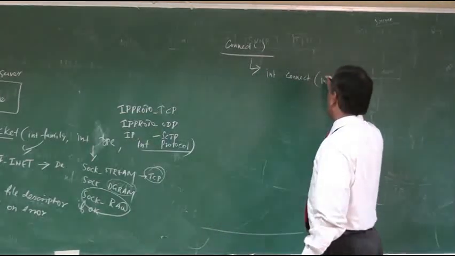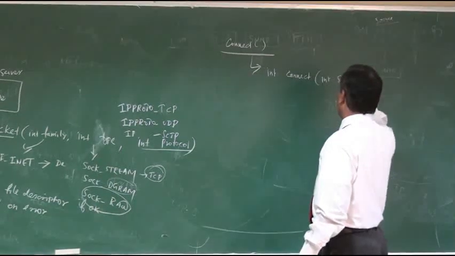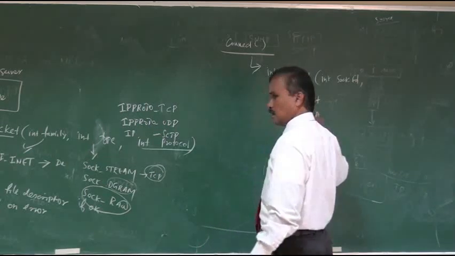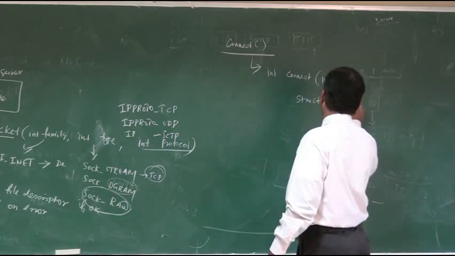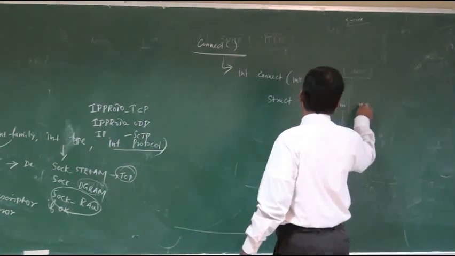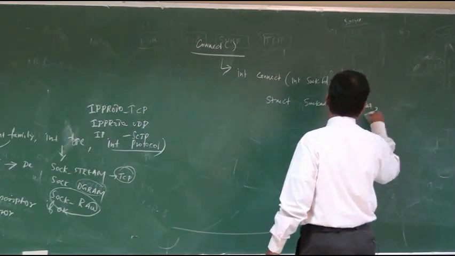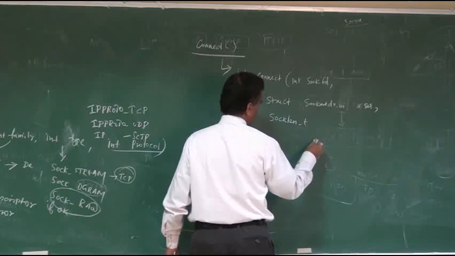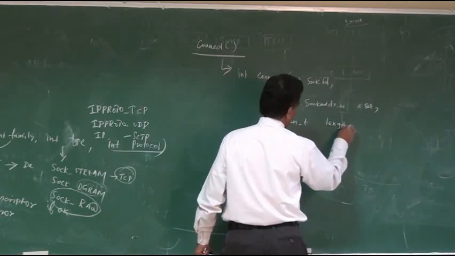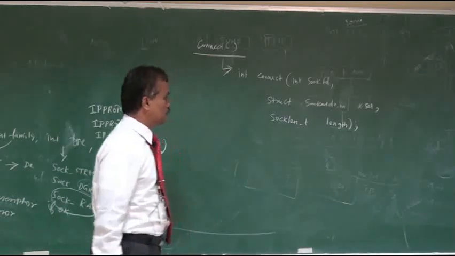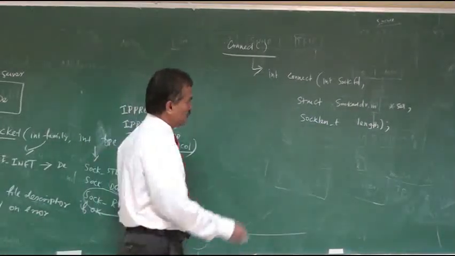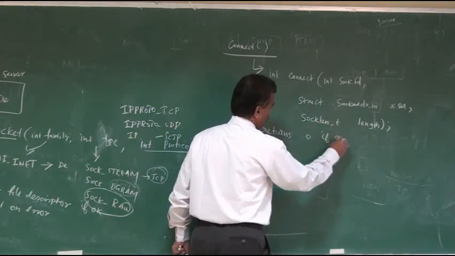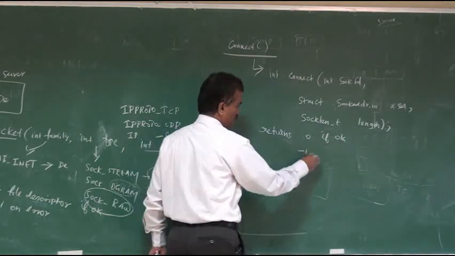The first argument is the socket file descriptor. The second argument is the socket address structure, which can be defined as struct sockaddr_in *server, and the next one is socklen_t length. These are the three arguments that we pass to the connect function. Again, the connect function returns 0 if okay, successfully established, and -1 on error.